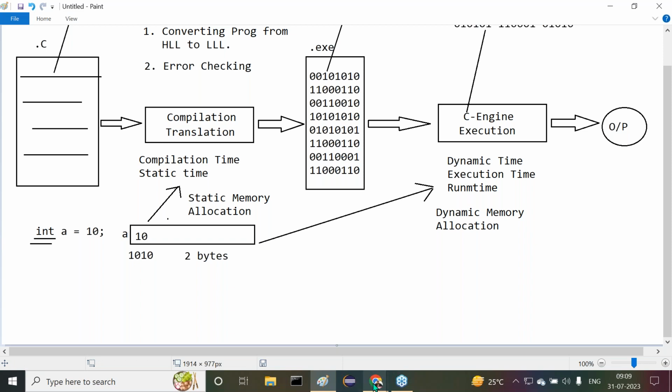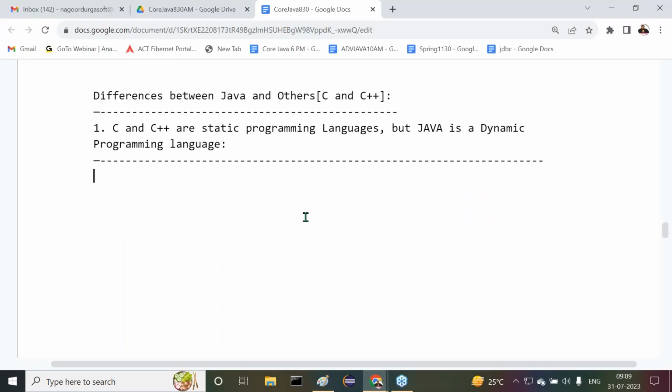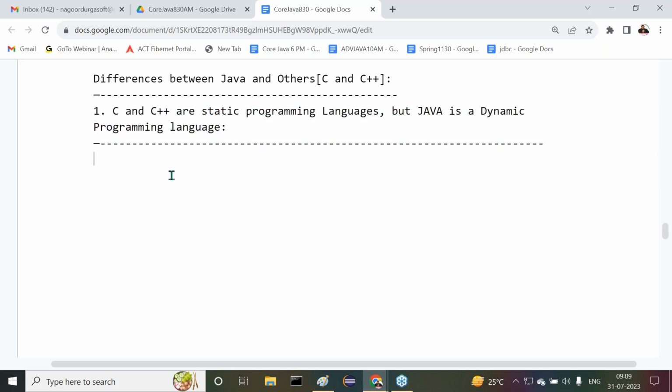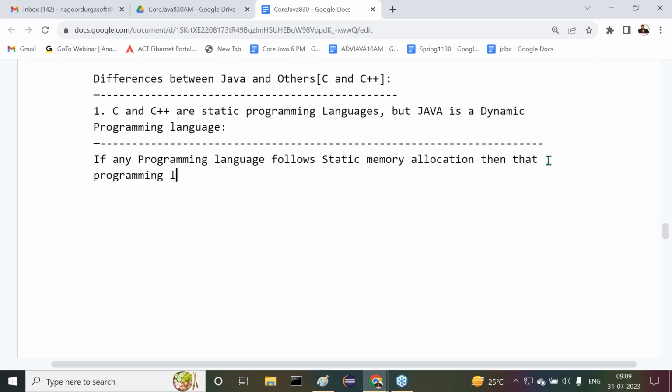Now, actually, our difference between C, C++, and Java is this. What is the first difference I said to you? C and C++ are static programming languages, but Java is a dynamic programming language. Now, tell me, what is a static programming language? What is the definition? If any programming language follows static memory allocation, then that programming language is called a static programming language. That's it. This is the meaning of static programming language.